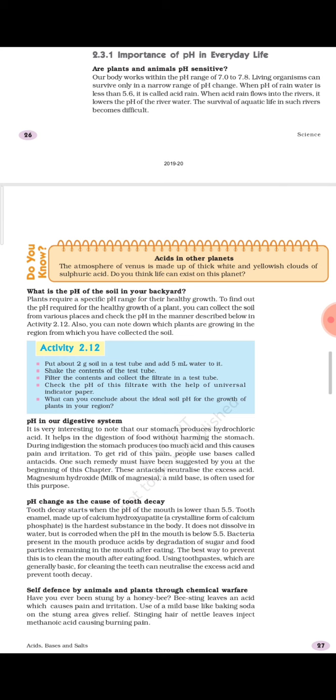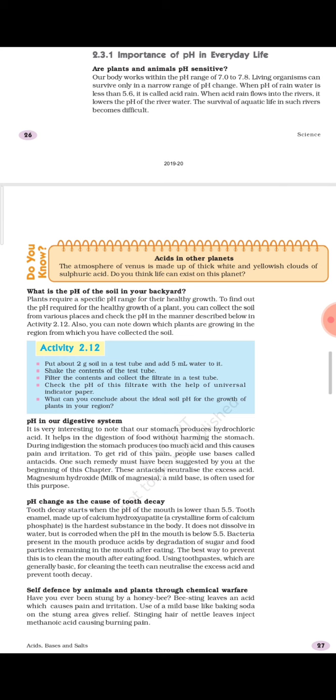I hope that you have understood all these topics. They are very easy, and when you revise them once or twice, everything will be clear to you. Now this is about acids and bases. Our next topic, which is also very important, is salts. About different salts we will be discussing in the next topic.